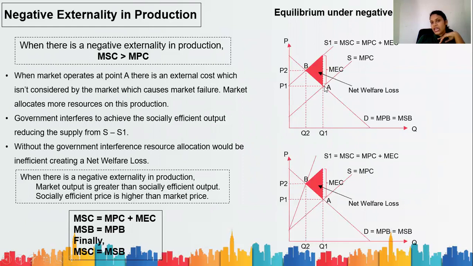Can we see at point A, quantity is Q1, price is P1, but the ideal price will be P2 and the quantity is Q2. Marginal social cost is the marginal private cost plus the marginal external cost. Marginal social benefit equals the marginal private benefit. Finally, marginal social cost equals marginal social benefit.